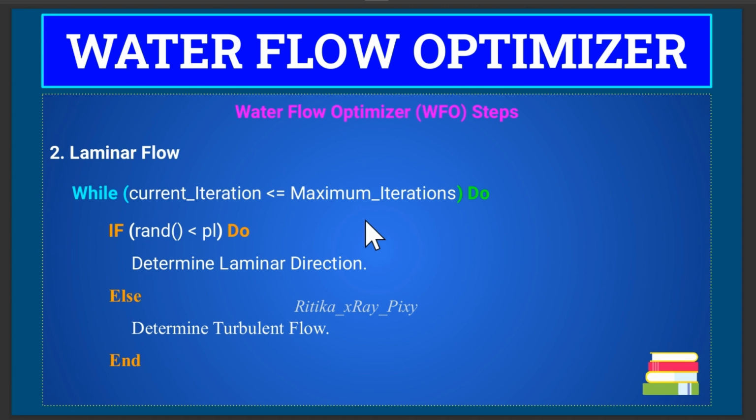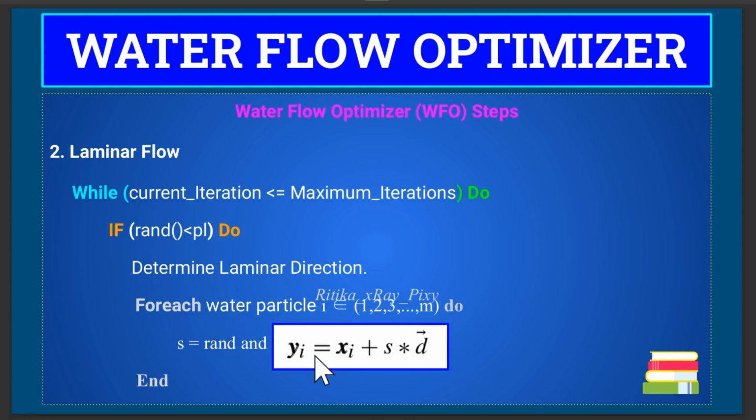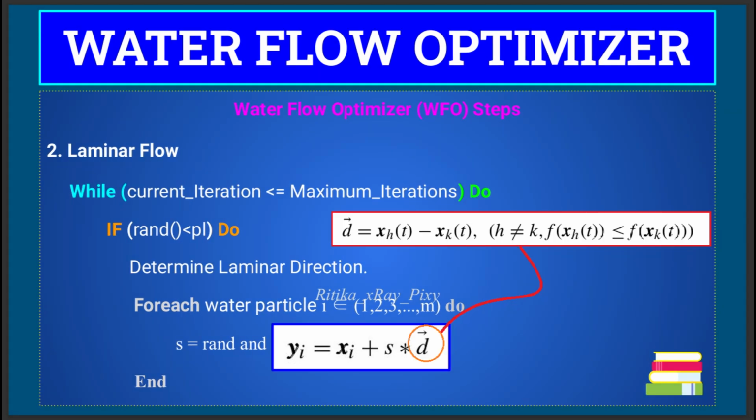If this condition is true, meaning the probability value is greater, then we will proceed with laminar flow. In laminar flow, first we determine the direction using this equation. After that, for each particle, we will update the position in the laminar direction using this equation, where we have the laminar scaling factor.